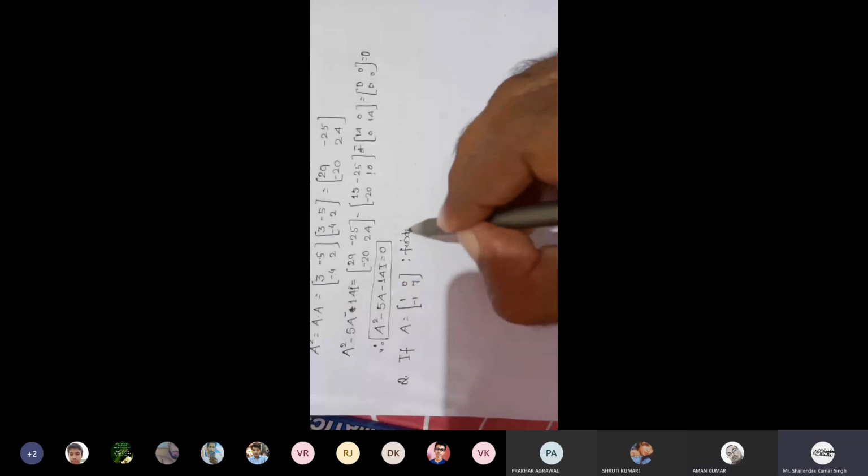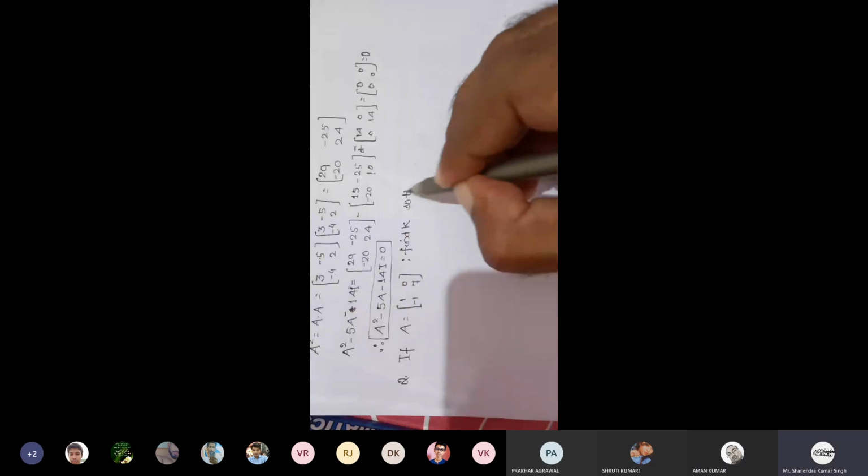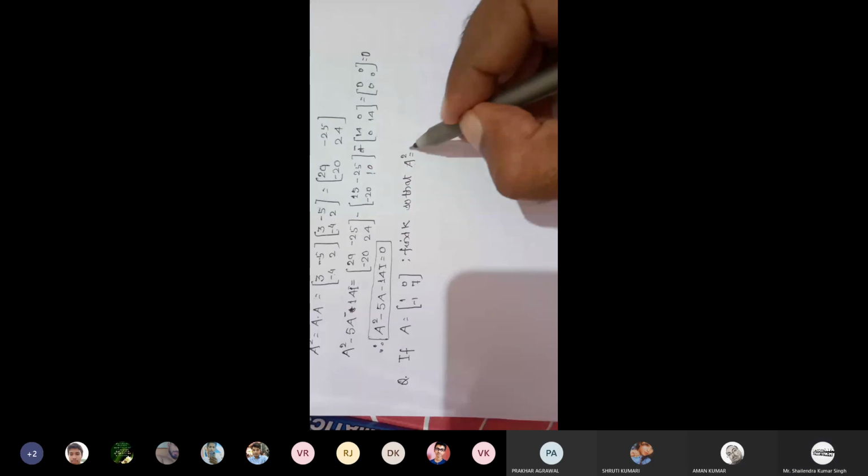If A is equal to the matrix with first row 1, 0, and second row minus 1, 7, then find k so that A square is equal to 8A plus k into I.